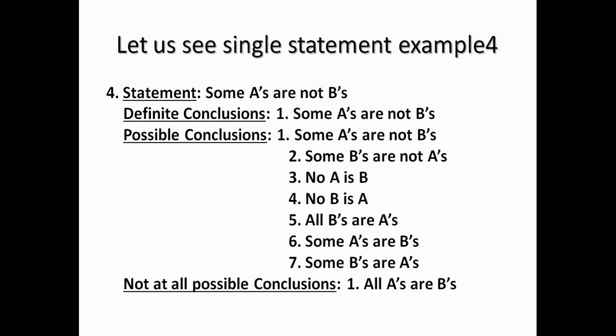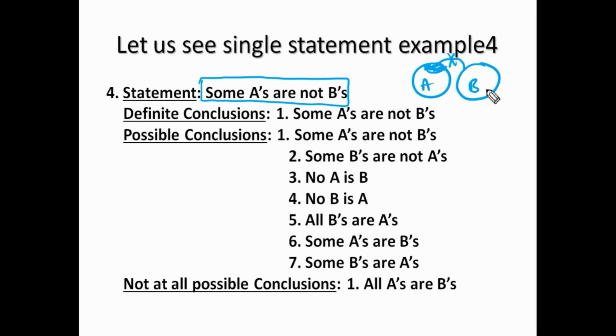Next example. Some A's are not B's. Let us draw the Venn diagram first. Some part of A should not be B in any possibility.